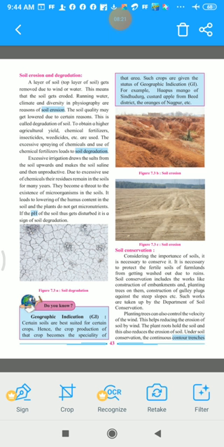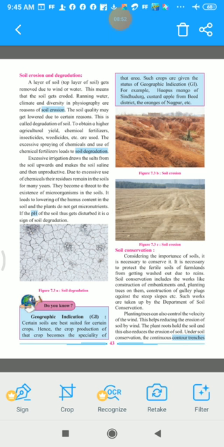The excessive spraying of chemicals and use of chemical fertilizers leads to soil degradation. So one more factor which is responsible for soil degradation, that is reducing the quality of the soil, is excessive use of chemical fertilizers and spraying of chemicals. All these lead to a decrease in the quality of the soil. So this is also one of the factors which leads to soil degradation.